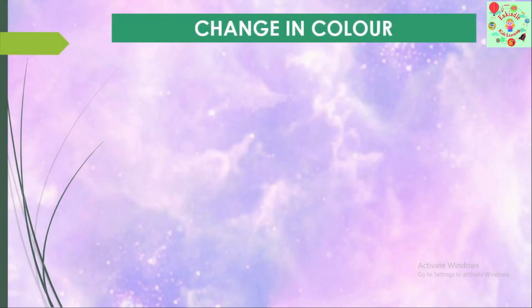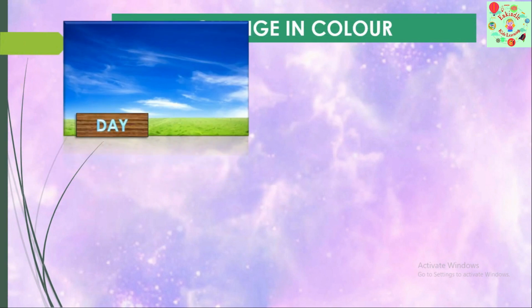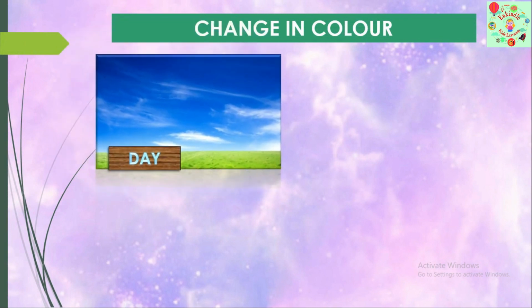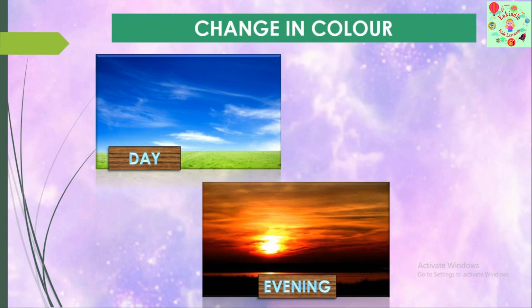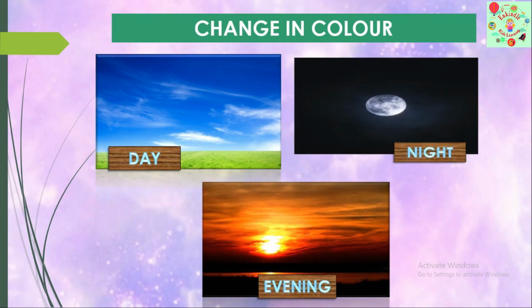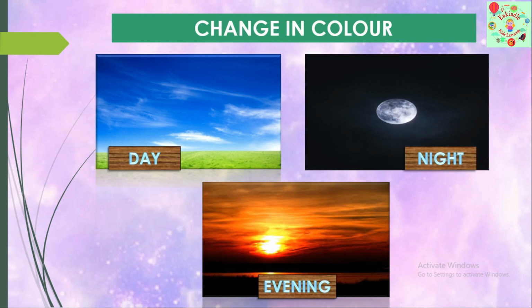What about the next change? Change in color. Let's see some of the examples. During the day, we can see the sky color is bright. What about in the evening? We can see the color of the sky is a little dusky. What about in the night? It's full of dark, isn't it? So these are the three changes in color we can observe.